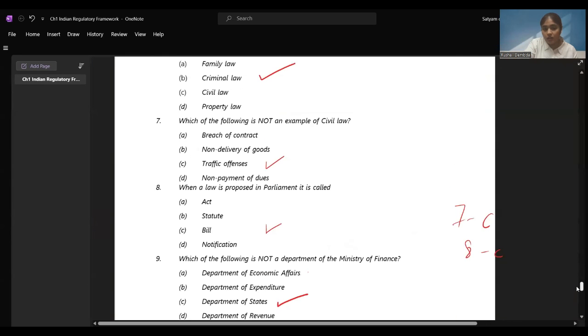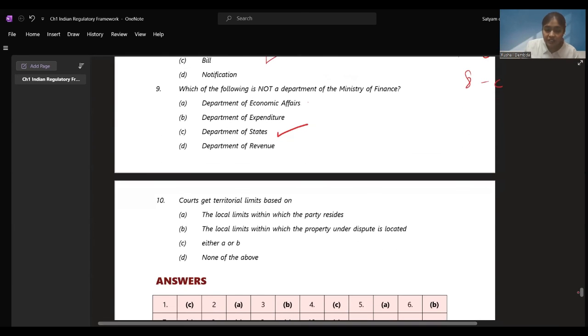There is "or". Let's see which option with "or" is given. Yes, so we have option number C where "or" is given; either A or B. "And" is not the correct answer. They can confuse you by giving you an option of either A and B, but we have to be careful. It should be "or". We have read the provisions, it is "or".